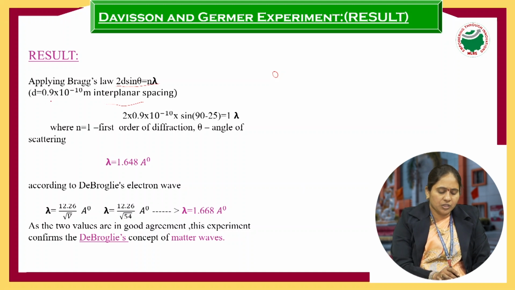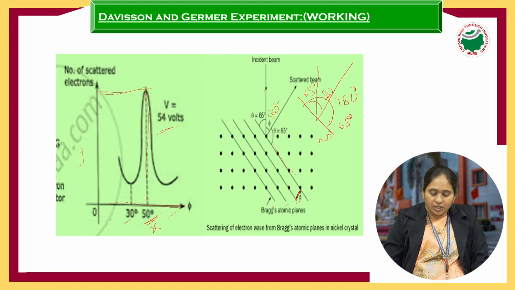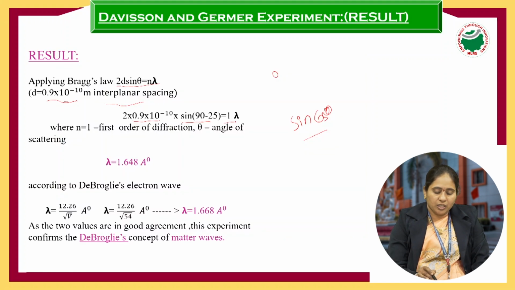So the value of this constant is 0.9 into 10 to the power of minus 10 meters. So 2d, d is 0.9 into 10 to the power of minus 10, into sine of 90 minus 25. Otherwise you can take 90 minus 25, which is making an angle with the crystal, that is sine 65. Sine 65 is equal to n lambda, order of diffraction is 1, lambda which we are going to find. So order of diffraction is 1, theta is the angle of scattering. By substituting all these values, you will get lambda is equal to 1.648 angstrom.